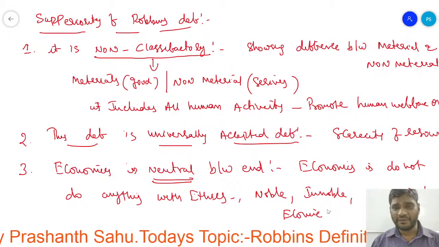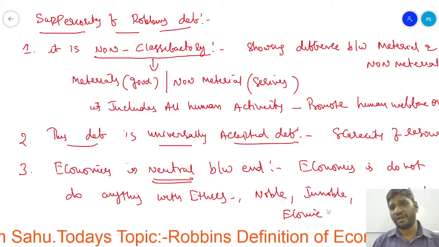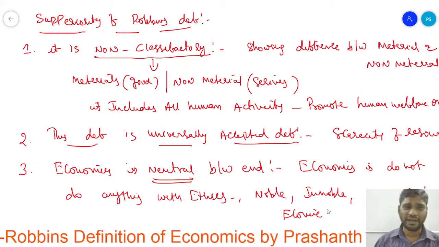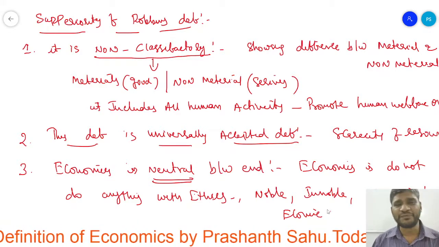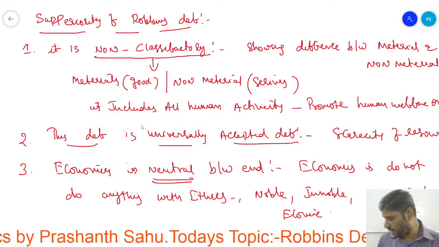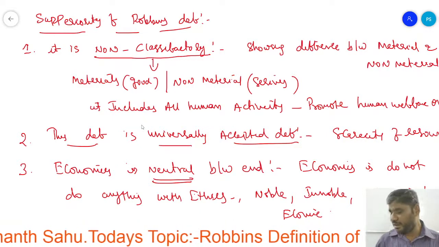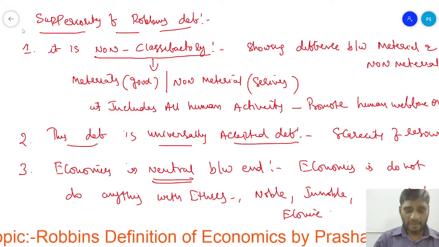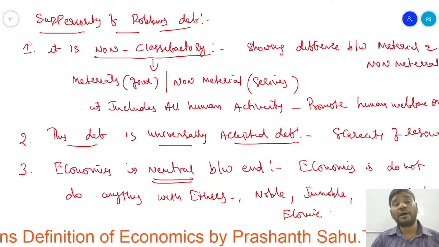Whatever the goods may be, noble, ignoble, economic, non-economic, material or non-material, it is concerned with satisfaction. That's why economics is neutral between ends. So let us discuss the criticisms.